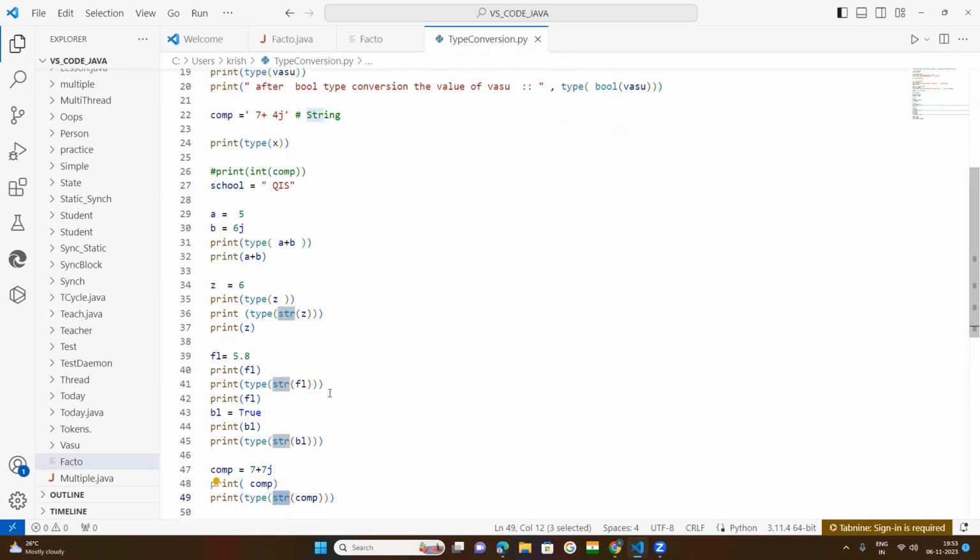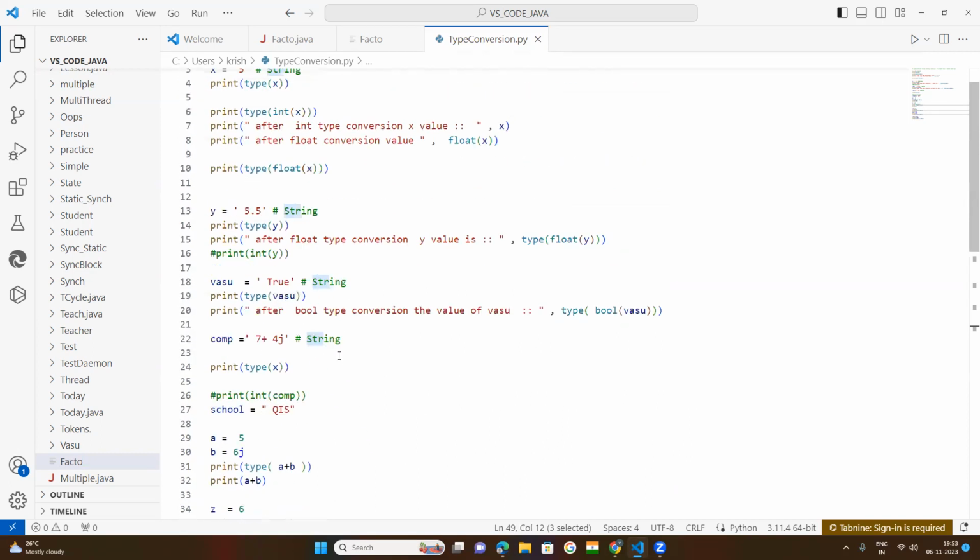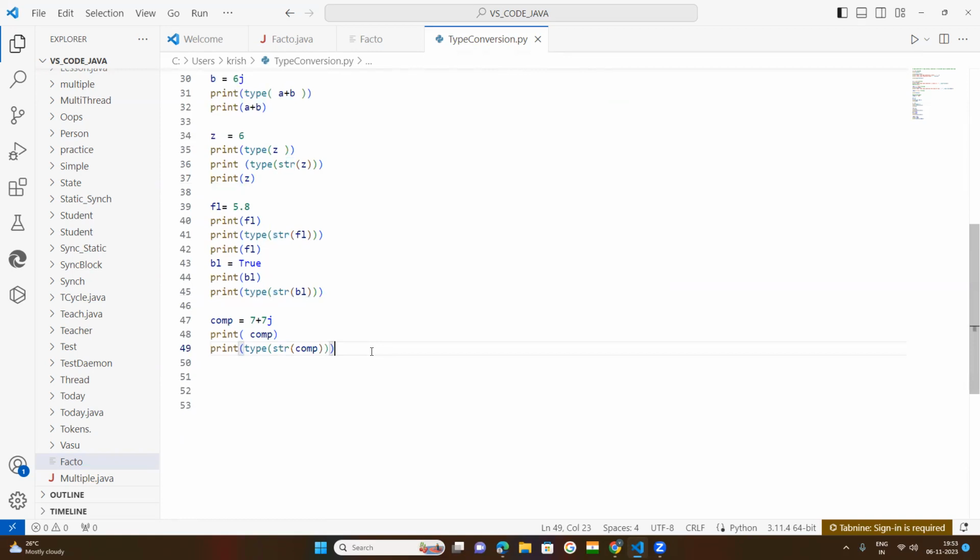So next, how many data types are there? Finally, the summary: in Python, how many data types are there? One is string. String is a data type. Next is integer. Next float. Next boolean, bool, complex. Okay, these are the data types.